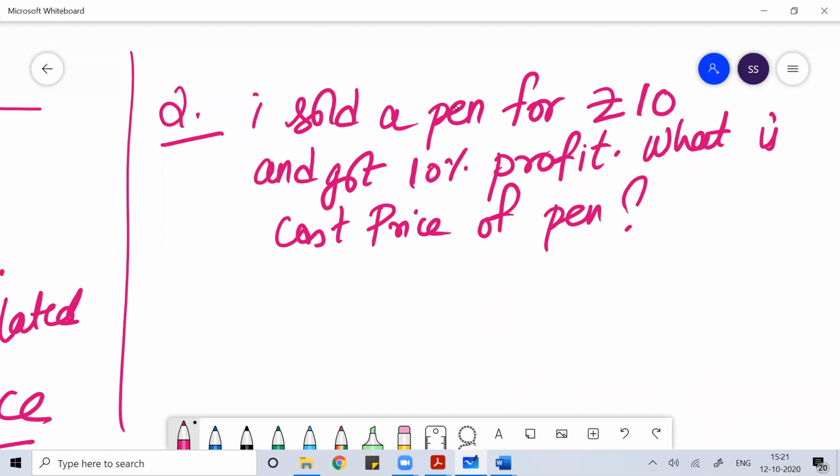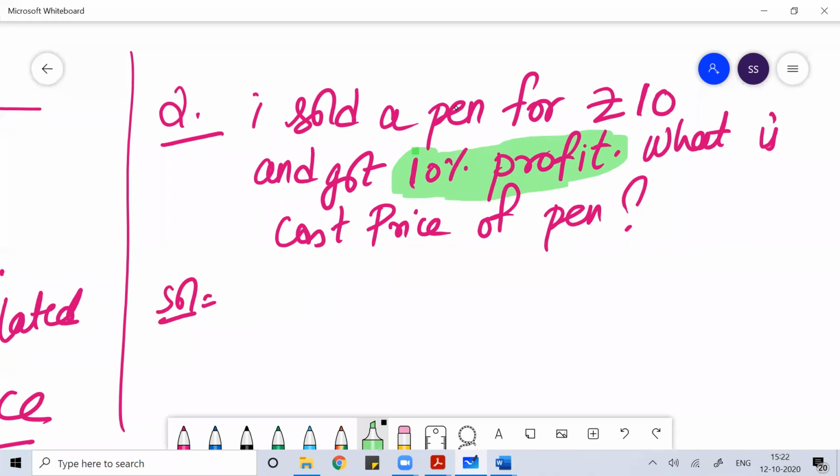Okay, so I sold a pen for 10 rupees and got 10% profit. So what is the cost price of the pen? I told you that whenever you see profit percentage or loss percentage, it is always calculated on cost price. So here you got 10% profit. This 10% profit you got on cost price. Please do not calculate 10% of 10.